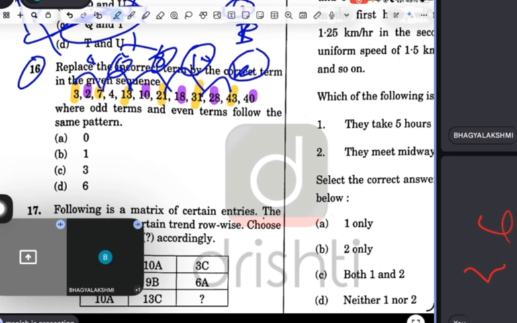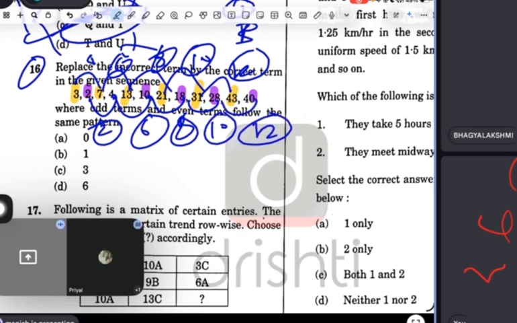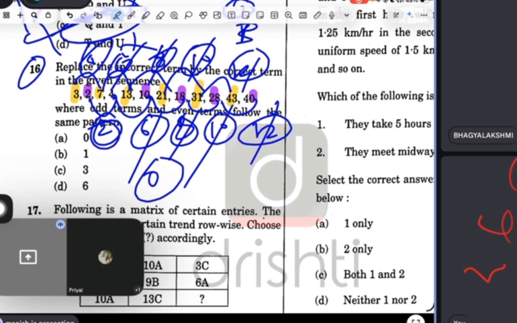So the same pattern should follow here also. So here, what is the difference? 2, 6, 8, 10, and here 12. So guys, here 12, here 10, here 8, here 6. But here 4 and here 2. So if I put a 0 instead of 2, the difference will be 4. So 2 will be replaced with 0 actually.